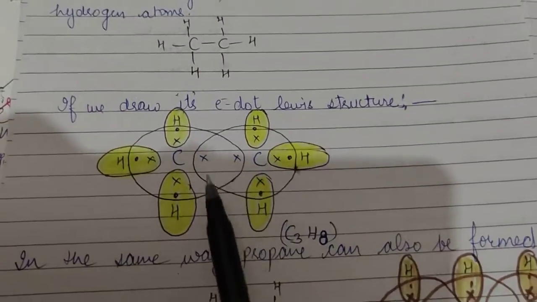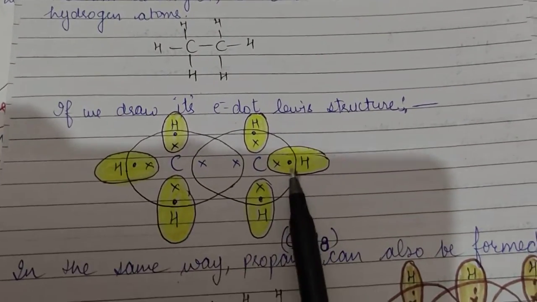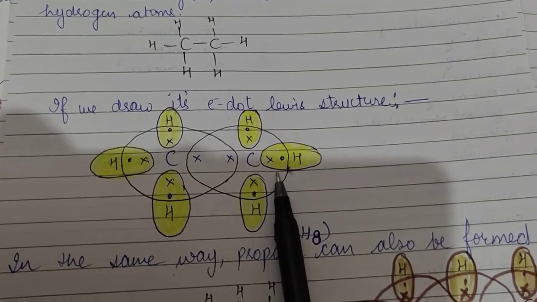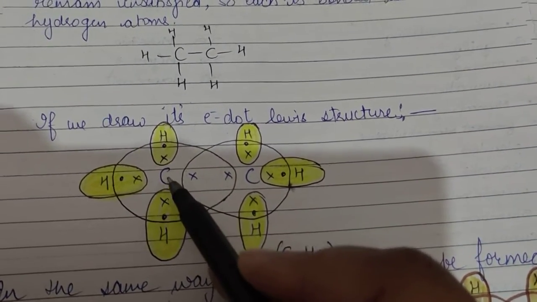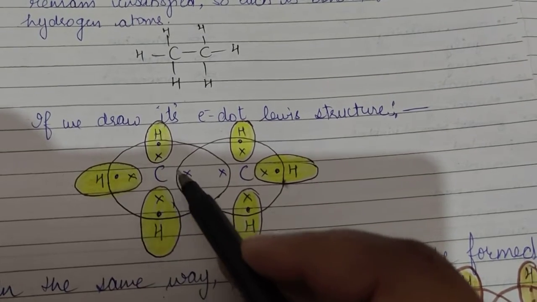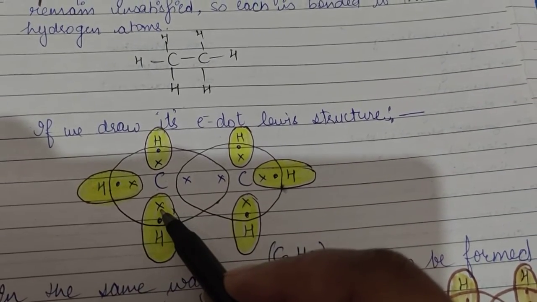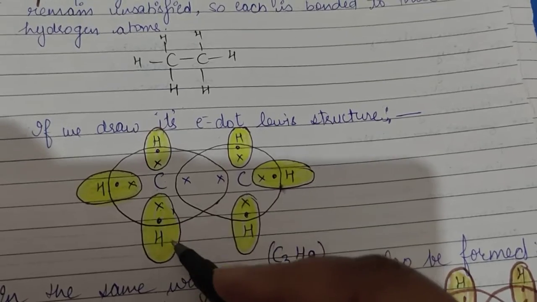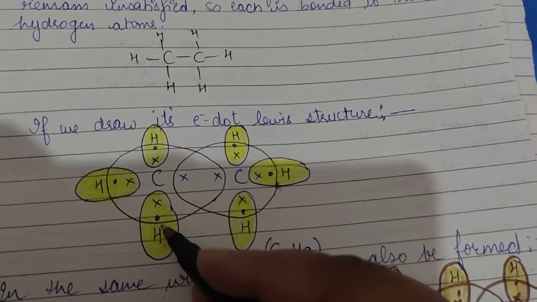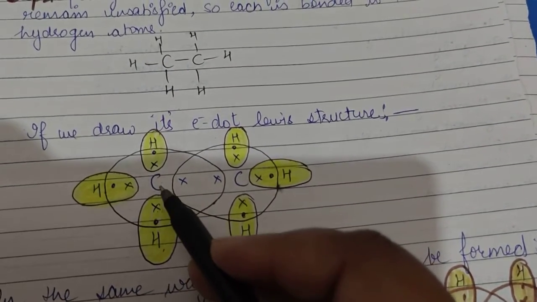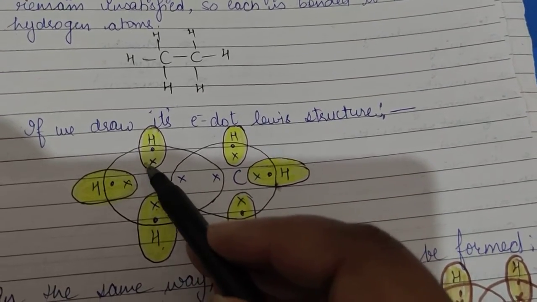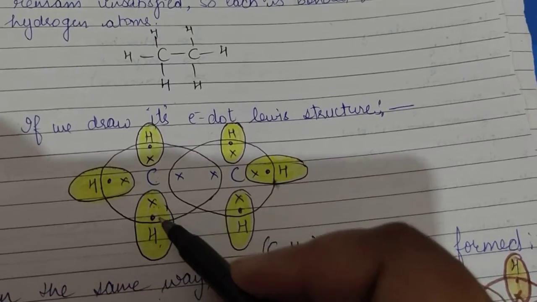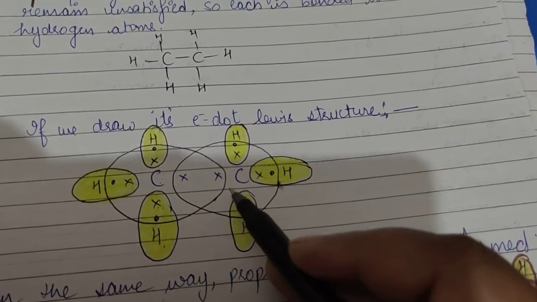Now after that we can draw the electron dot structure, which we have done in the previous video. I am making you understand it again. This carbon has 4 electrons which I have written with a cross, and each hydrogen has 1 electron which I have written with a dot. Now the carbon will share its 4 electrons with other atoms: 3 it has shared with 3 hydrogen atoms, and 1 it has shared with 1 carbon atom.